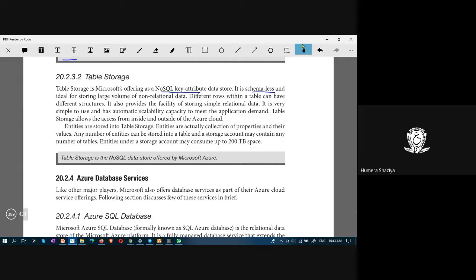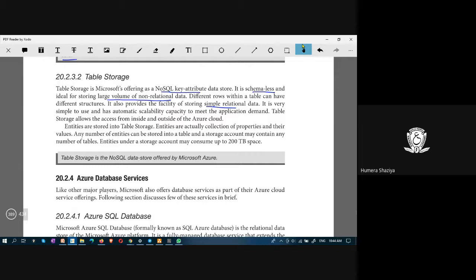It is essential to have a schema defined prior to inserting the values and performing all other DML operations. Here, this table storage under NoSQL database is schemaless, and it can store a large volume of non-relational data. All right, and it also provides facility to store simple relational data.